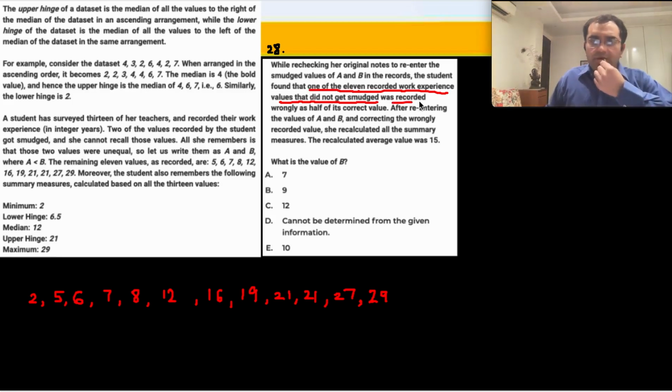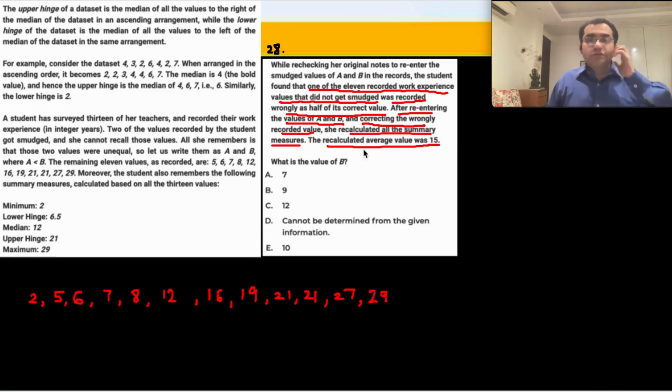one of them was recorded wrongly as half of its correct value. There is one value which has been recorded wrongly as half of its correct value. For example, अगर 6 है तो actually 6 नहीं, correct value is 12. ठीक है. So after re-entering the values of A and B and correcting the wrongly recorded value, she recalculated all the summary measures, the recalculated average. तो ये सारे के सारे जब recalculate हुए हैं, we don't know the new values, we only know the average.